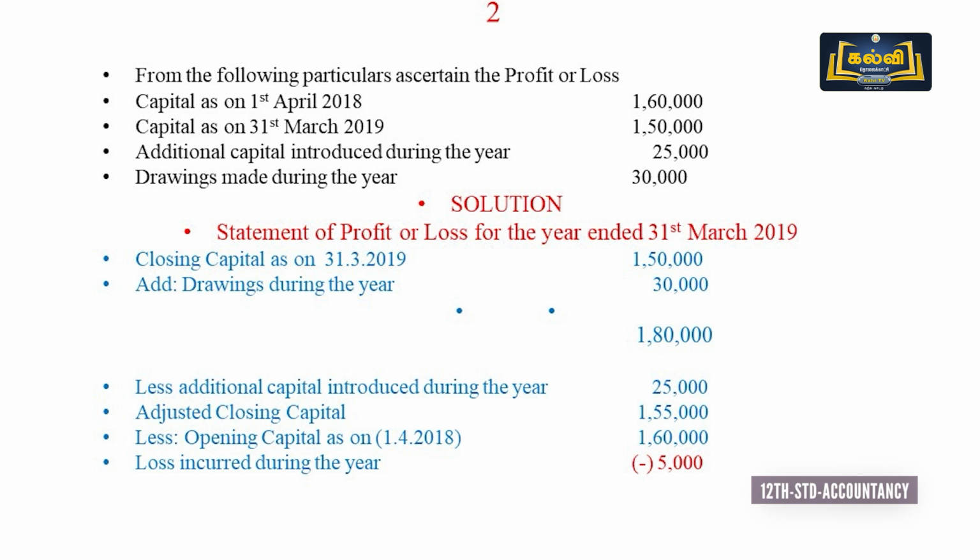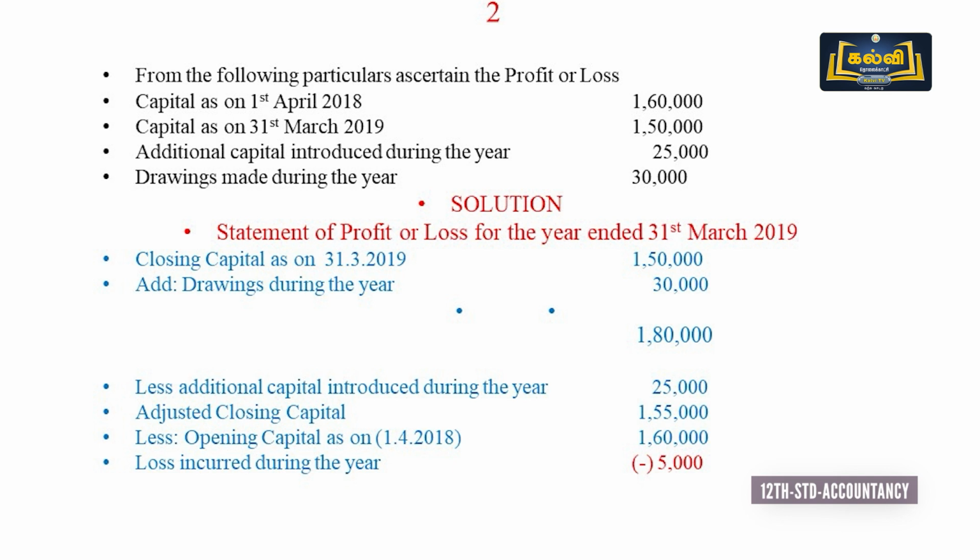So according to the format, first we have to take the closing capital. So closing capital, add drawings, less additional capital, we can have an adjusted closing capital, less opening capital, the answer is loss. Already we have seen when the adjusted closing capital is less than the opening capital, the answer may be loss.